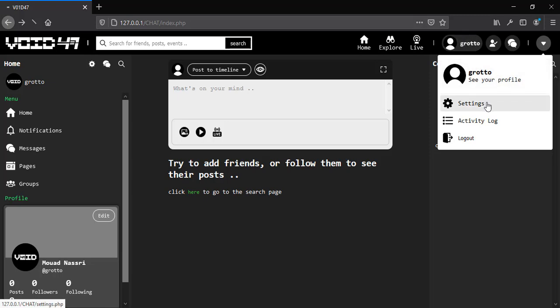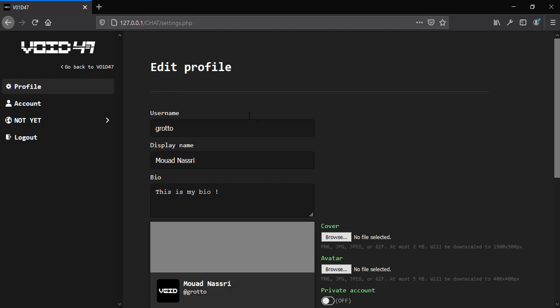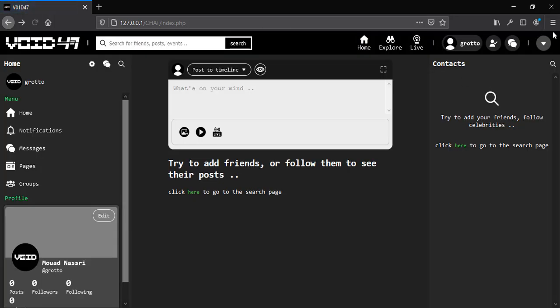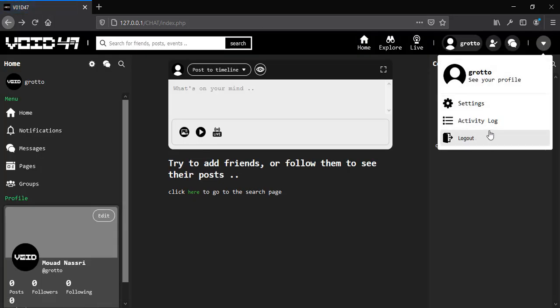We have this settings page, where we can change the user information and so on. And of course we have this logout button. This activity log is not working yet, but it is basically just to track the user activities.